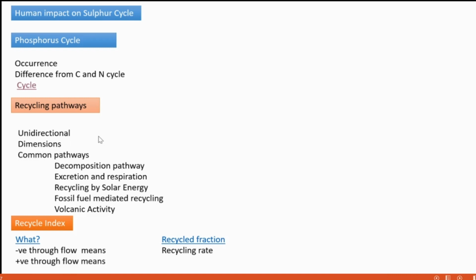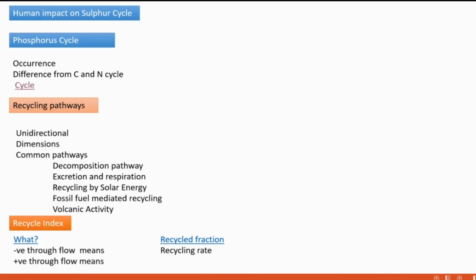Space related means, if we take the case of the phosphorus cycle, the area is not that extensive when compared with the sulfur cycle. In the sulfur cycle, there is a vast extension because the sulfur cycle has both a sedimentary phase and a gaseous phase. So its scope is more when compared with phosphorus. So that's the space-related dimension.